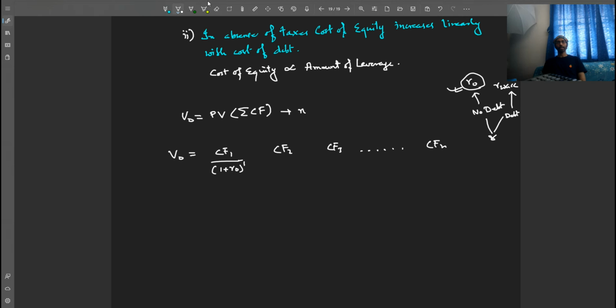CF1 divided by (1 plus R0) to the power 1, plus CF2 divided by (1 plus R0) to the power 2, because 2 periods have gone by, plus CF3 divided by (1 plus R0) to the power 3, plus ... plus the nth year's cash flow divided by (1 plus R0) to the power n, because n periods have passed by.